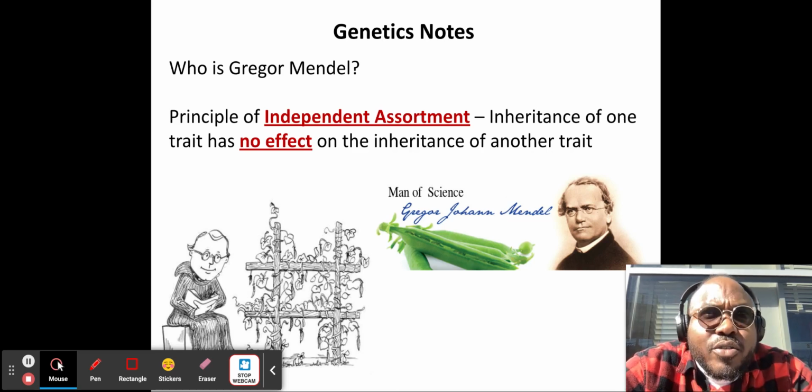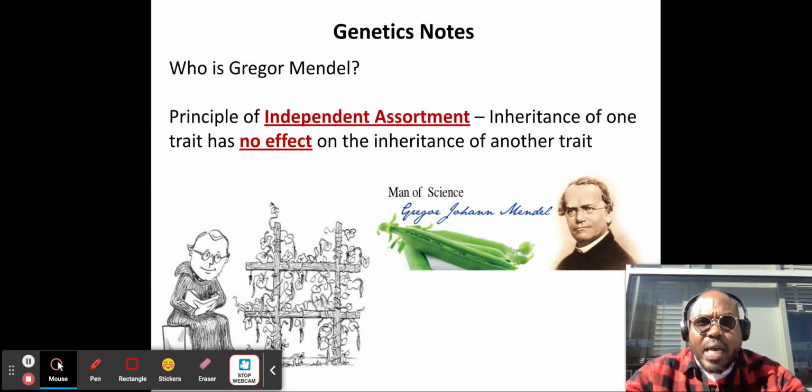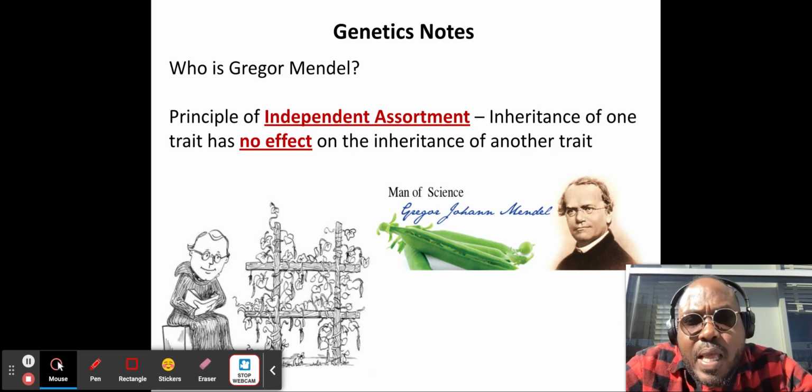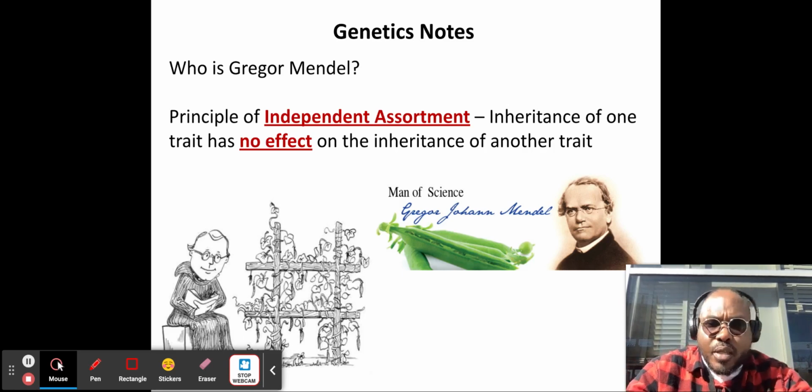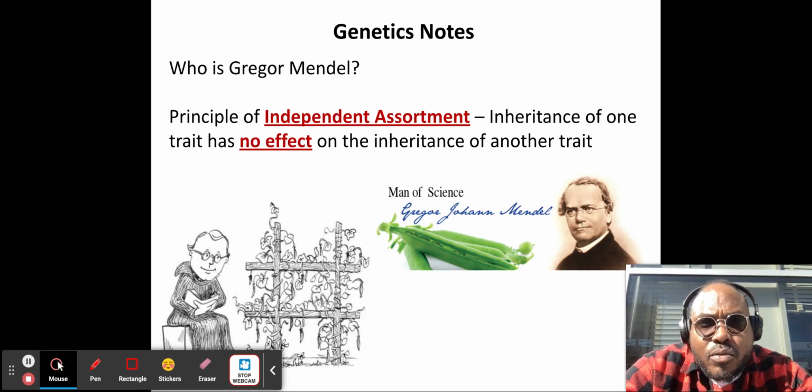We are going to get into our genetics notes for today. Make sure you grab a pencil and a sheet of paper. You're going to write this down in your notebook. When you're done, you're going to snap a picture and upload it for me so I can see that you took these notes. All right, so let's get into it. Genetics notes.